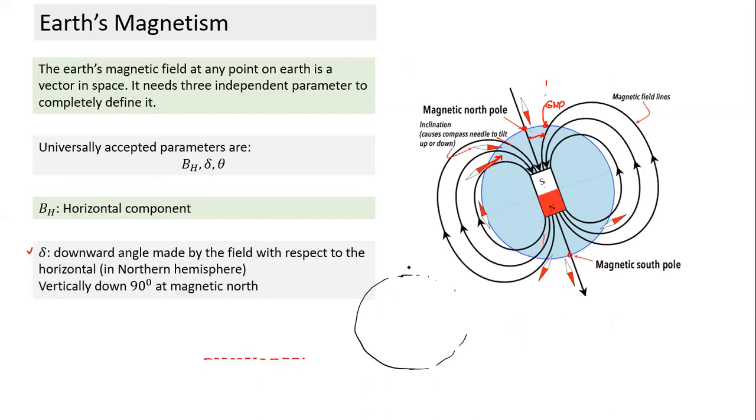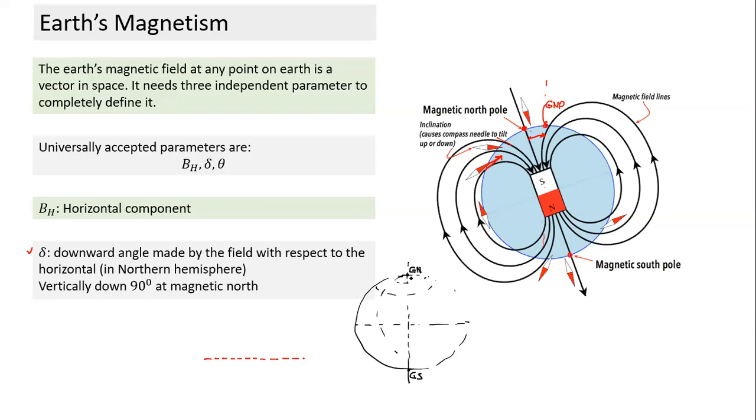Suppose I take this as the axis of rotation. Then this becomes my geographic north, and there will be a geographic south. It is rotating, and we mark the equator, longitudes and latitudes.